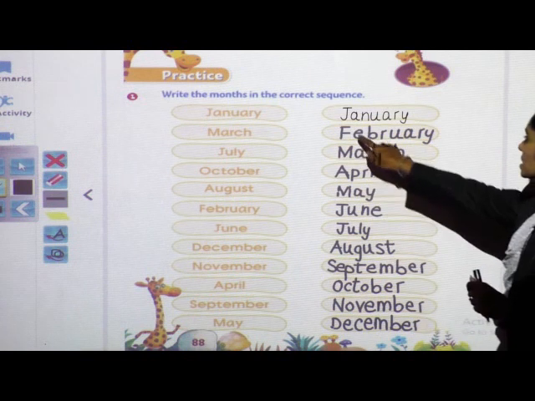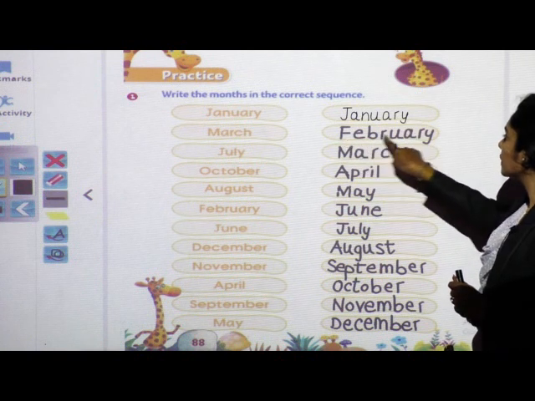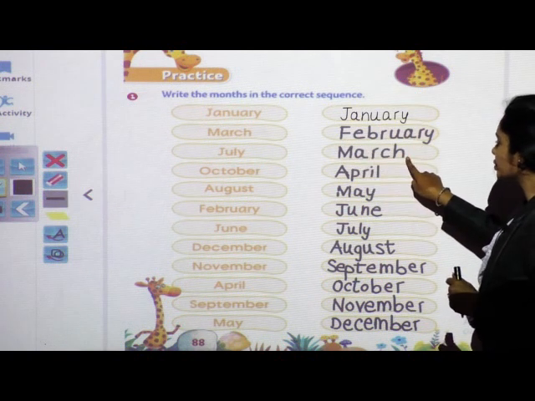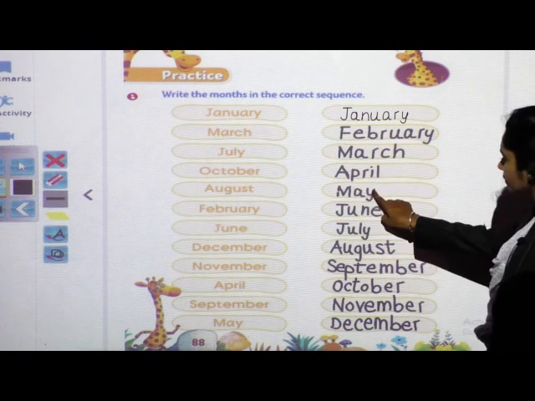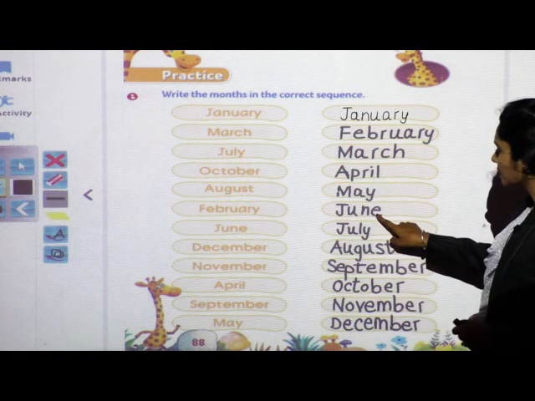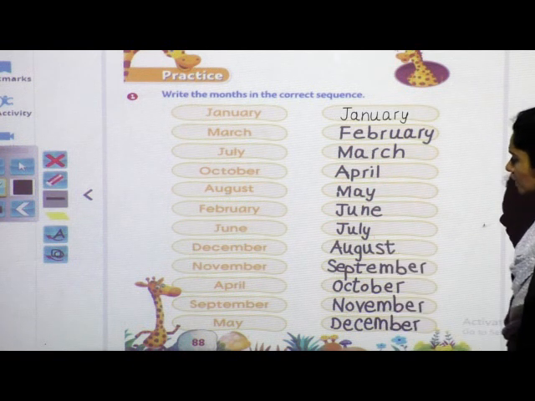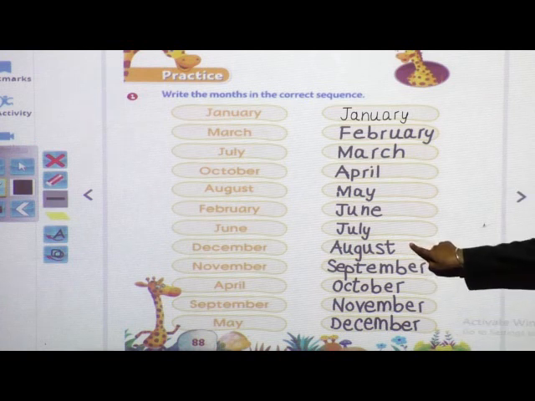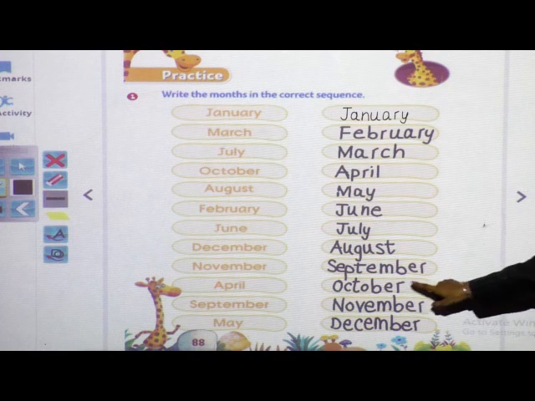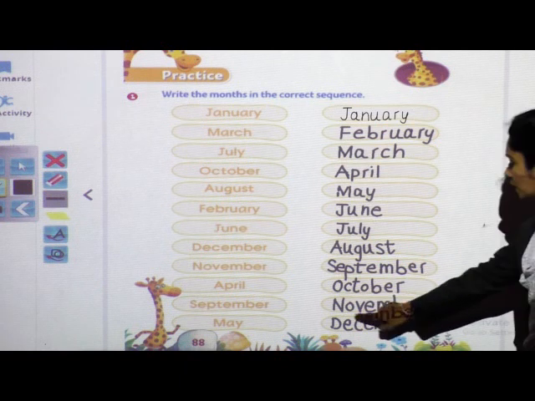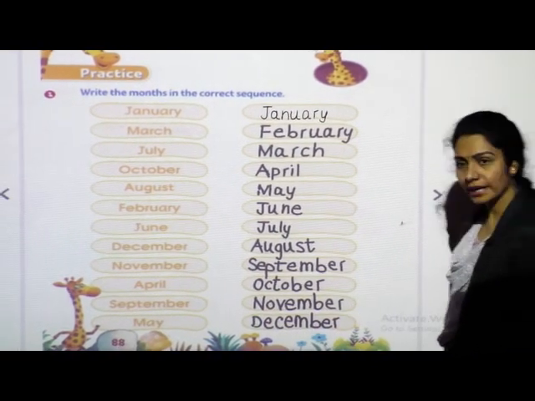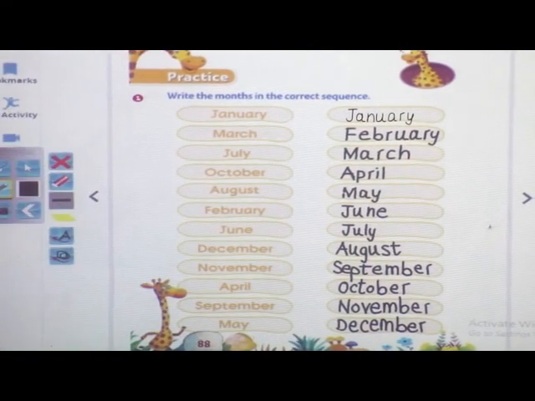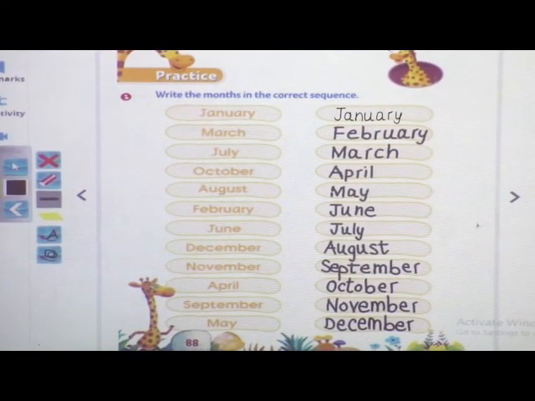Repeat after teacher. January, February, March, April, May, June, July, August, September, October, November and December. Okay, have you completed till here? Fine. Now children, come to page number 89.